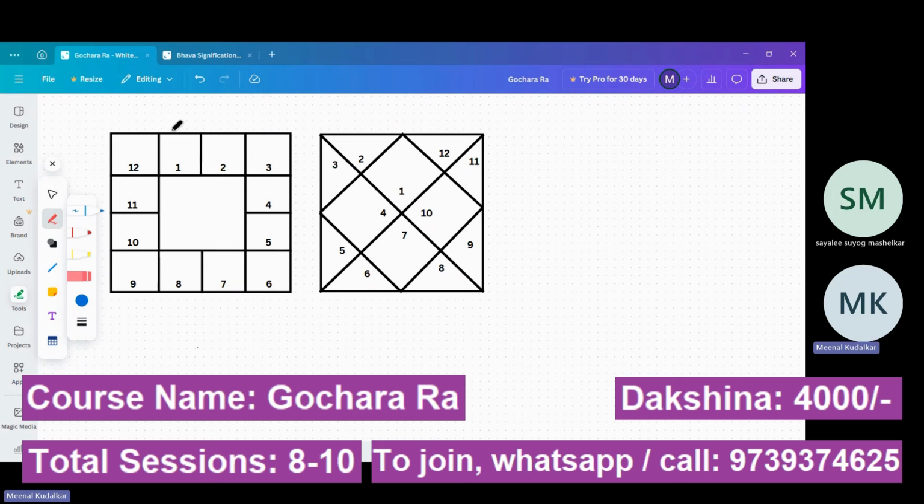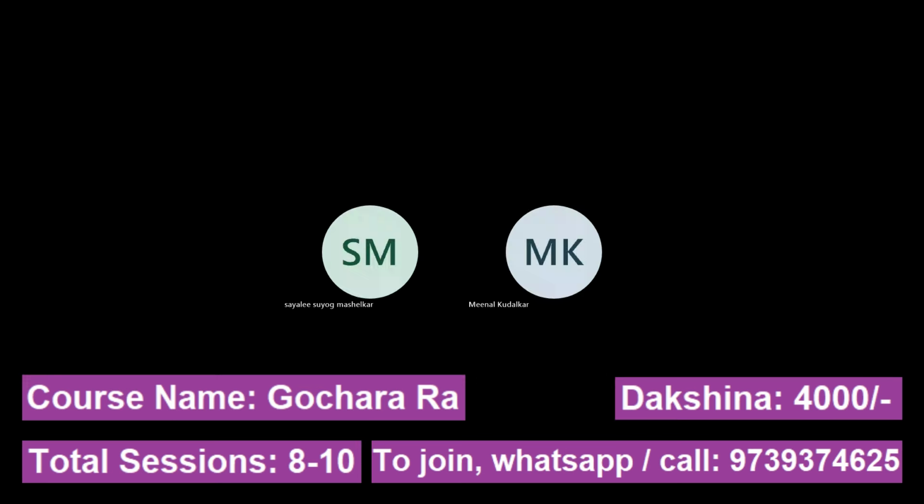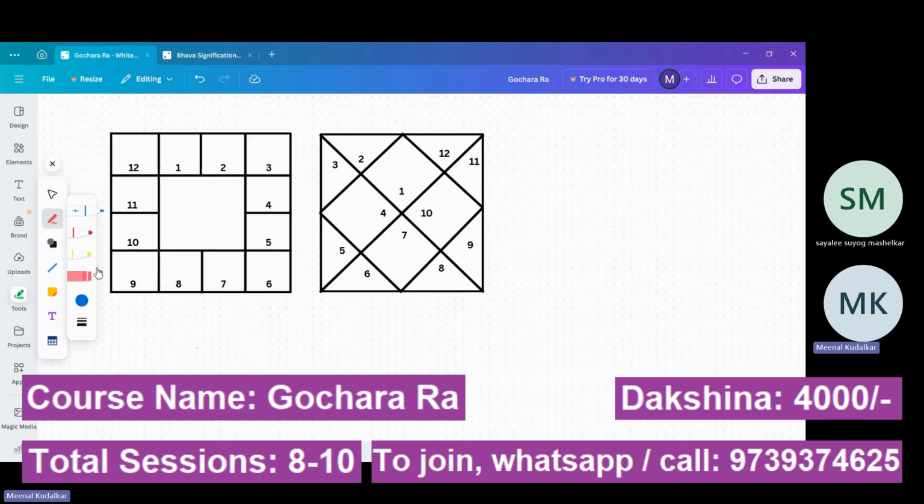So what is Gochara Rahu? What is transit Rahu? Planets are moving continuously, correct? So at present, let's say if I cast a chart of this time today, Rahu is at 21 degrees, correct? Now Rahu is always going to transit in the opposite direction. Rahu goes opposite, we have seen that, right? So from Kumbha Rashi, Rahu is going to go into Makara Rashi.